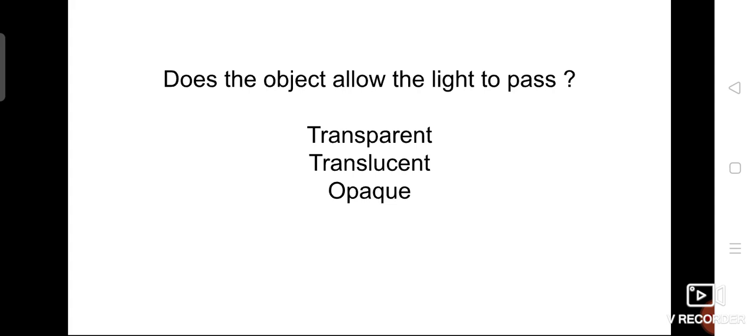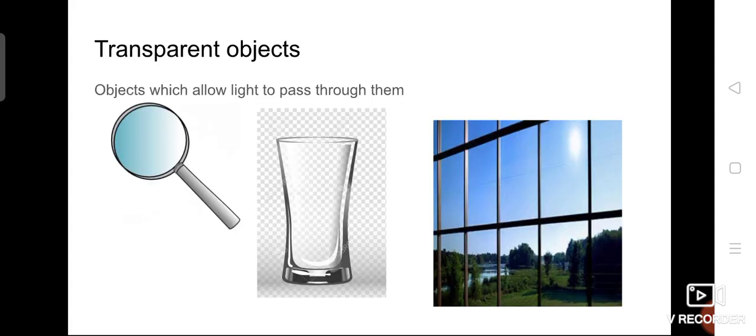Some objects allow the light 100%. Some objects partially allow the light, and some objects do not allow the light at all. So based on this, we are classifying them into three categories: transparent, translucent, and opaque. I hope you already studied these terms in the previous lesson, sorting of materials. So once again, just recall transparent objects.